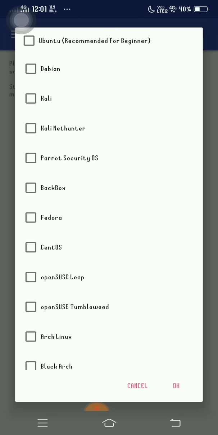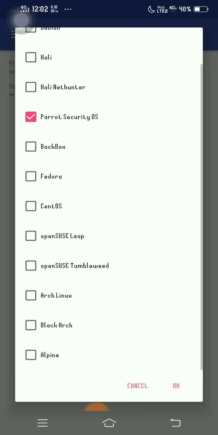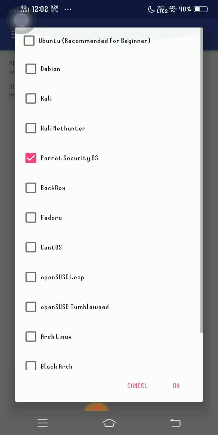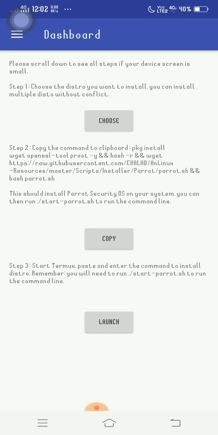So I want to install Parrot Security OS or whatever you want to install. There is a list of operating systems that are used for hacking or penetration testing. So you can choose whatever you feel like is a free environment. I choose Parrot Security OS just for demonstration, but you can choose Kali Linux because it has more tools and it's good for penetration testing. And there is also BlackArch, Arch Linux, Fedora, BackBox, CentOS, Kali, Debian, Ubuntu. There is everything. So I choose Parrot Security OS.